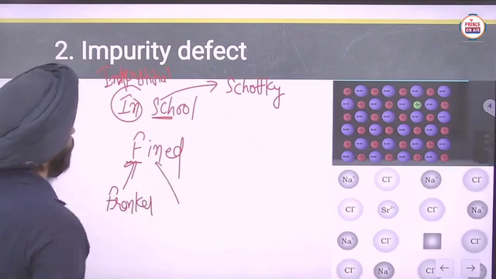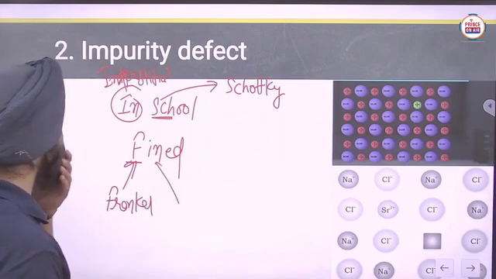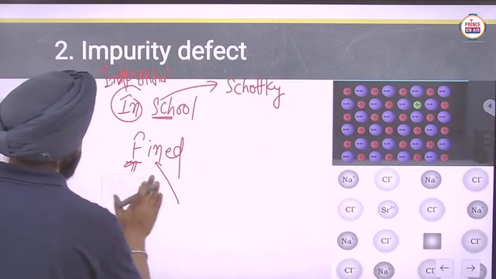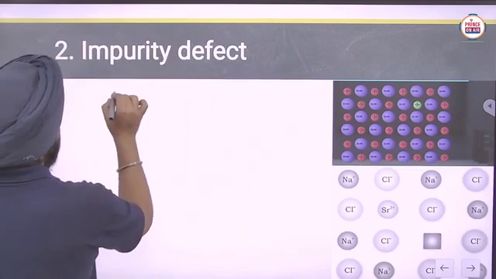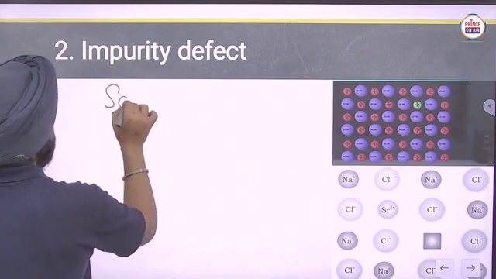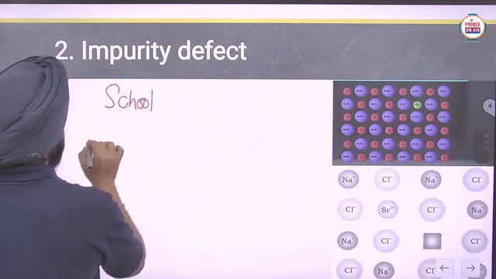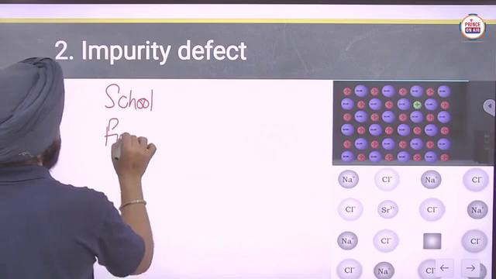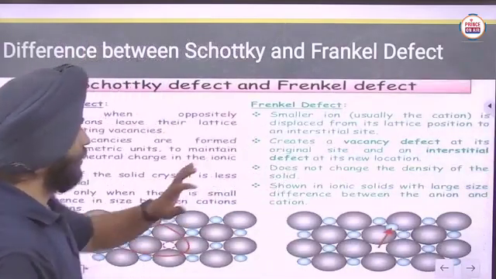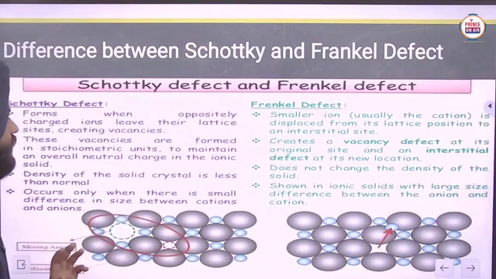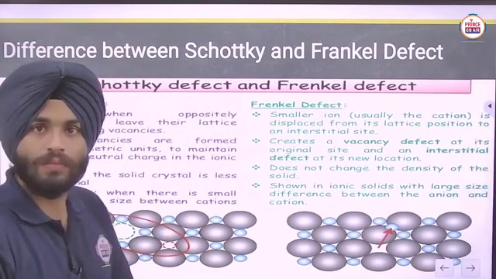In that way you can see school and fine. In this case Frenkel and Schottky defects occur, yes or no?